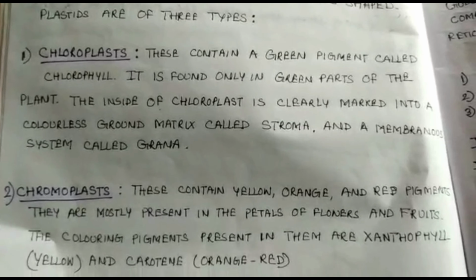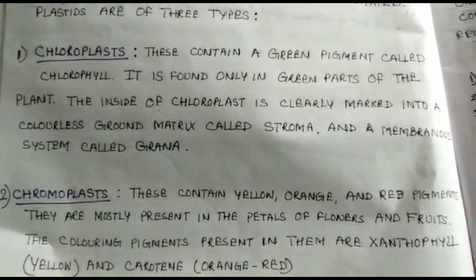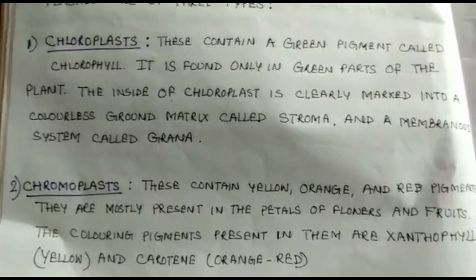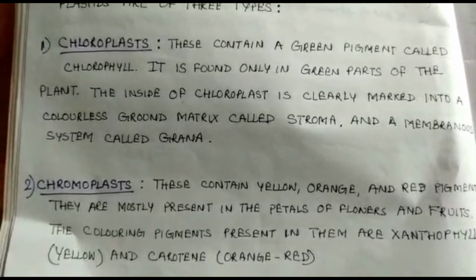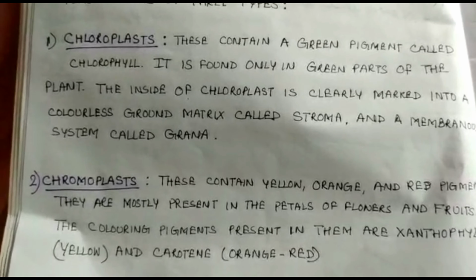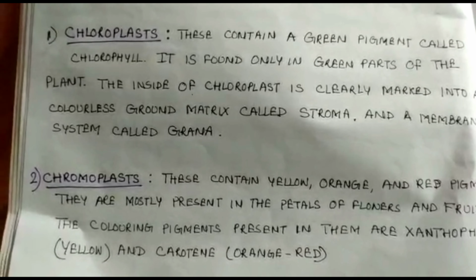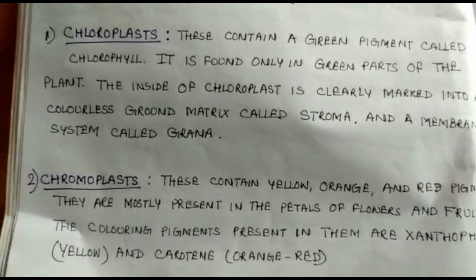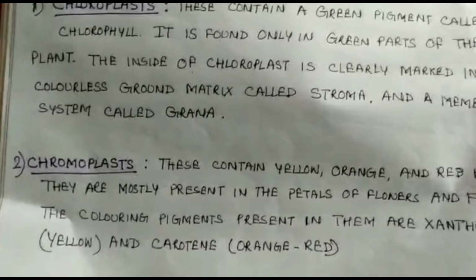Now we will come to the next plastid, chromoplast. All of you have seen that most of the fruits have different colors, just like watermelon, orange, papaya, etc. This color is due to the presence of the plastid called chromoplast. The main function of the chromoplast is that it provides color to the fruits and vegetables.